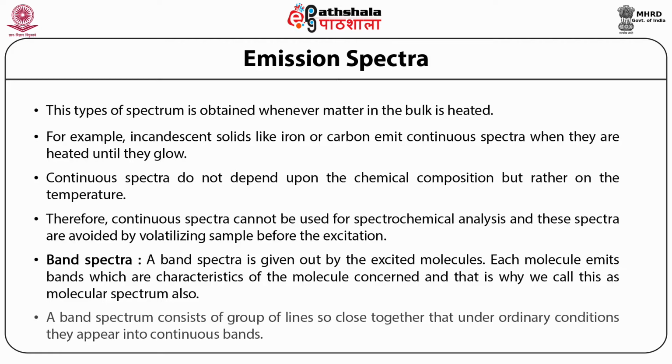A band spectrum consists of a group of lines so close together that under ordinary conditions they appear as continuous bands. In emission spectroscopy, we are not interested in band spectra. This can be avoided by providing sufficient energy to molecules so that they break up into individual atoms.